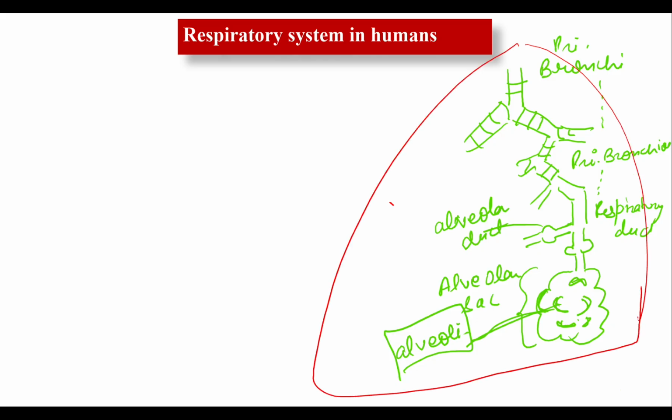As we go deeper, the C-shaped hyaline cartilage ring structure disappears, due to the decrease in the diameter. All these things open, and keep this in your mind that millions of alveoli are present.